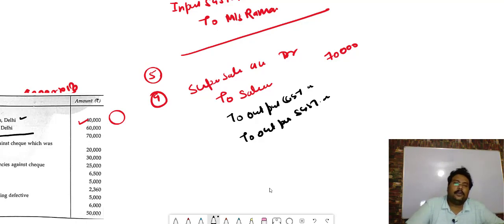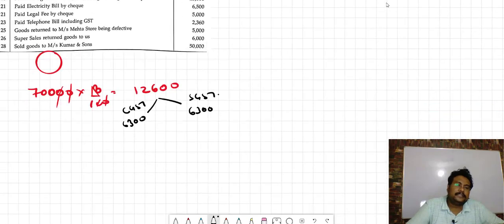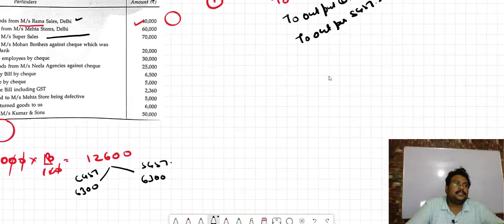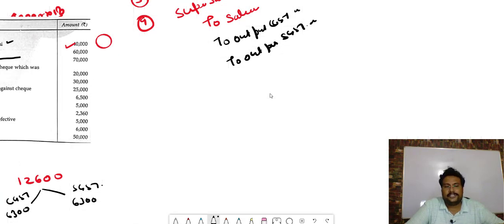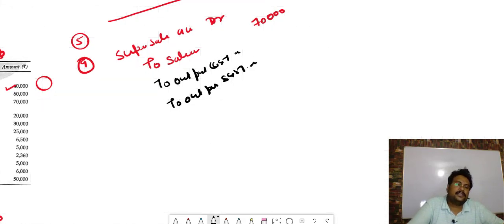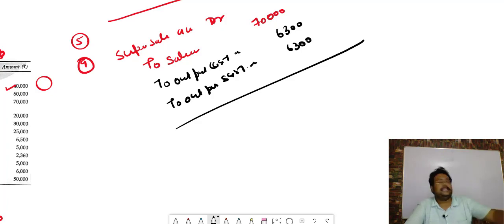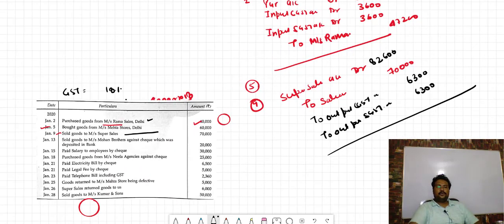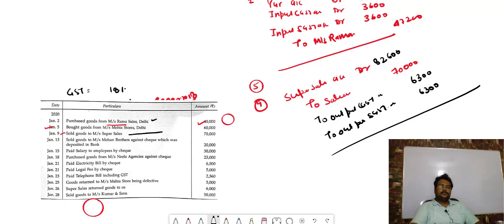We had already calculated how much? 12,600. 70,000 at 18% is 12,600, so it will be 6,300 and 6,300. So 6,300 in the CGST column, 6,300 in the SGST column, and in total how much do we have to receive from Supercells? 70,000 plus 12,600, total 82,600. Look at this transaction carefully, take 2 minutes. Sold goods to Messrs Supercells. See this transaction properly.